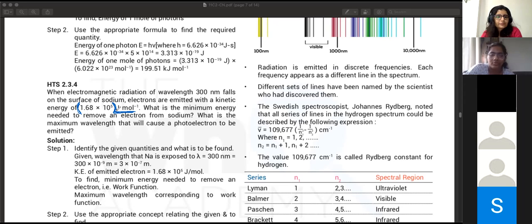Would you multiply by Avogadro's number or divide by it? This 1.68 into 10 power 5 joules are for 1 mole of electrons. 1 mole means 6 into 10 power 23 electrons. So for 1 electron, you need to divide it by Avogadro's number.